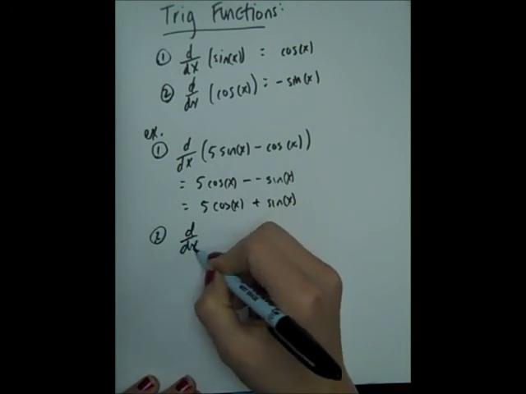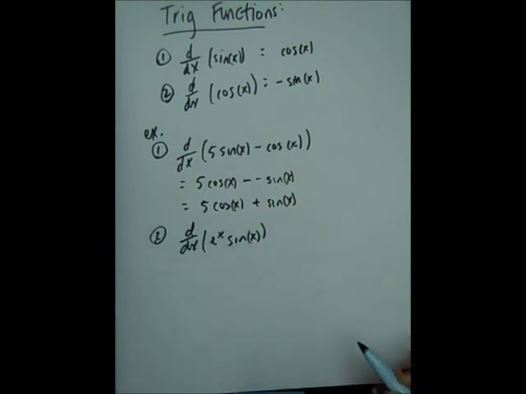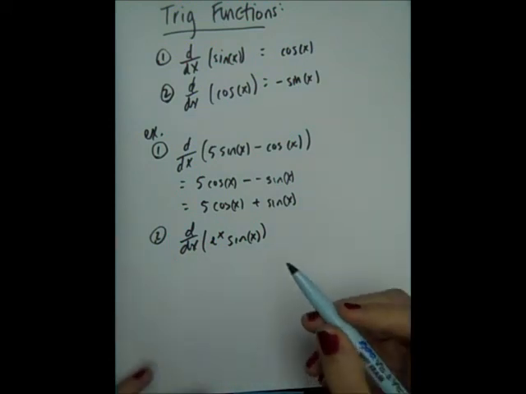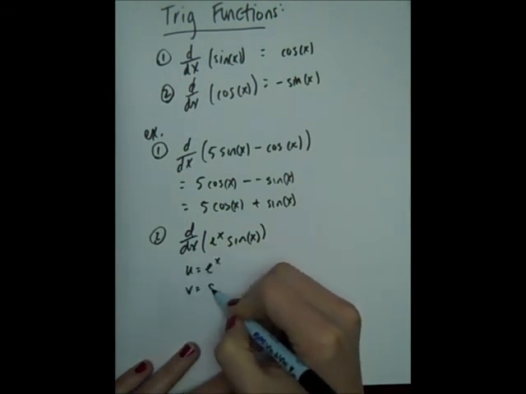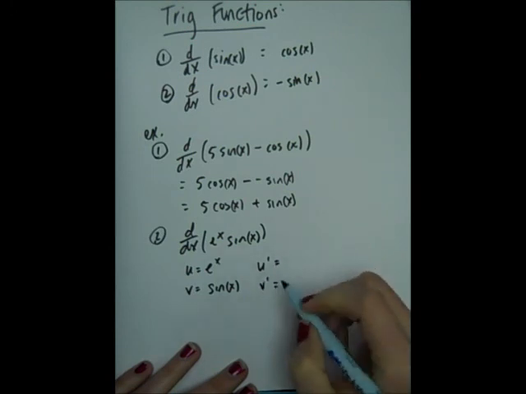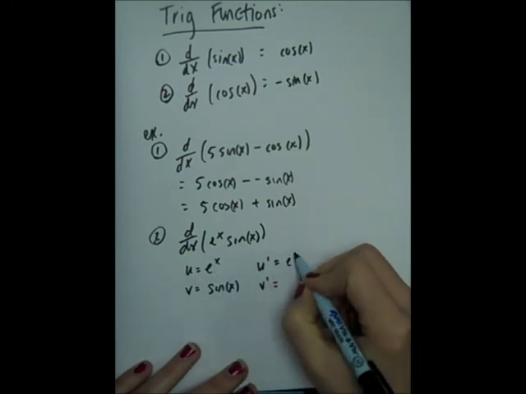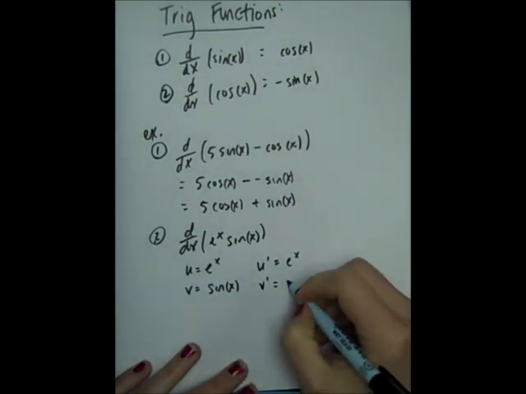Let's find the derivative of e to the x sine x. So this function is e to the x times sine x, which means we have a product, so I'm going to have to use my product rule. So u here is e to the x, v is sine x. We do the same thing that we've been doing before. The derivative of e to the x is just e to the x. The derivative of sine x, we set up here, is cosine x.